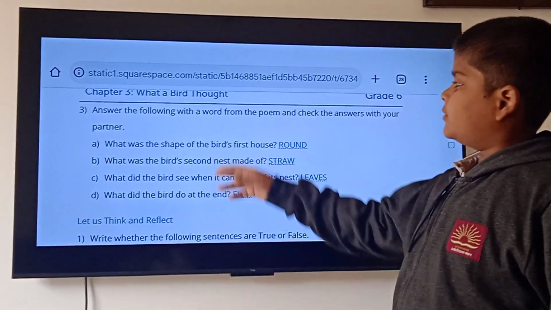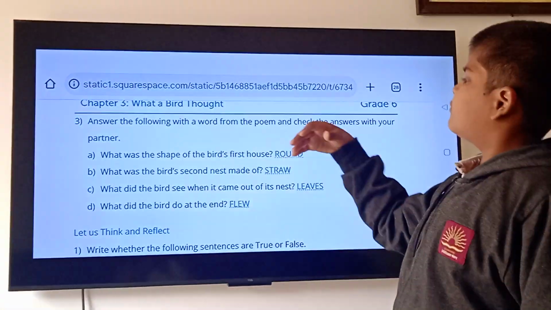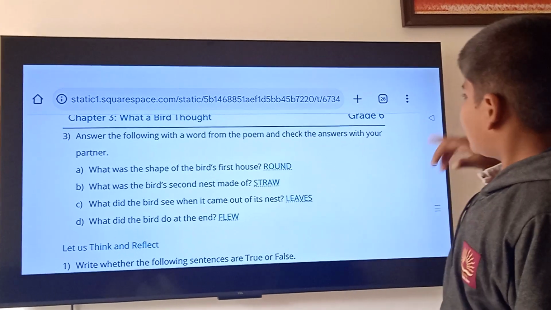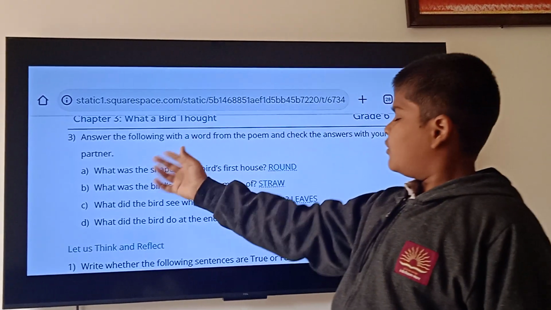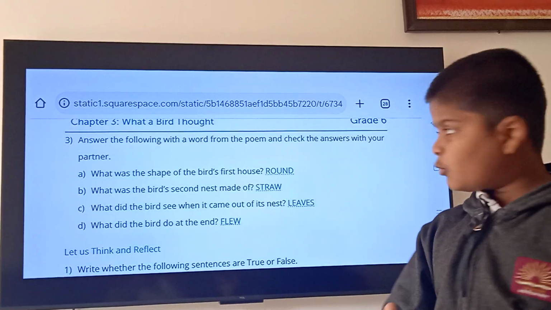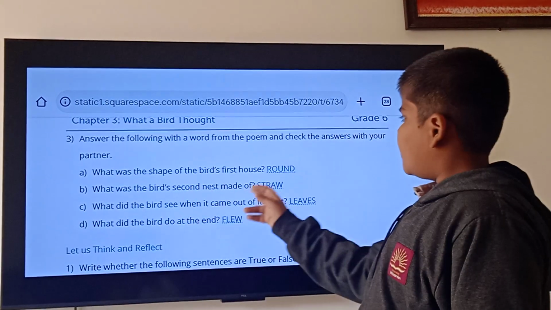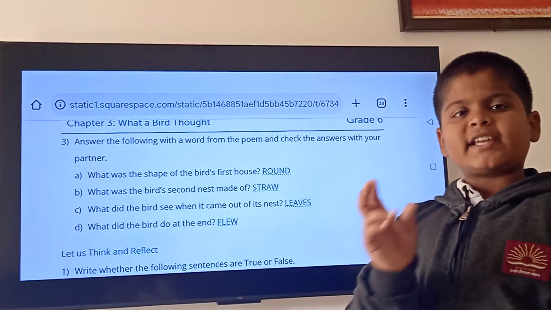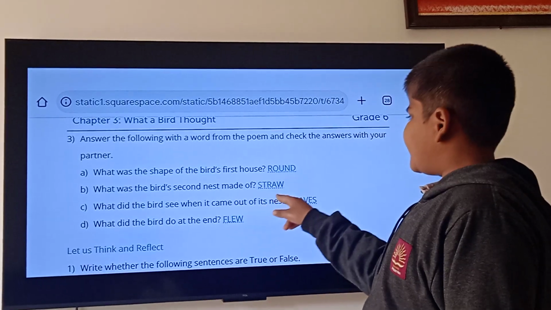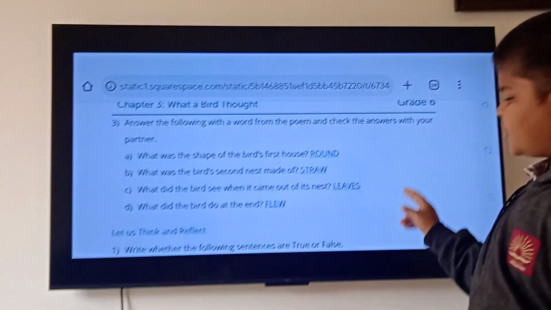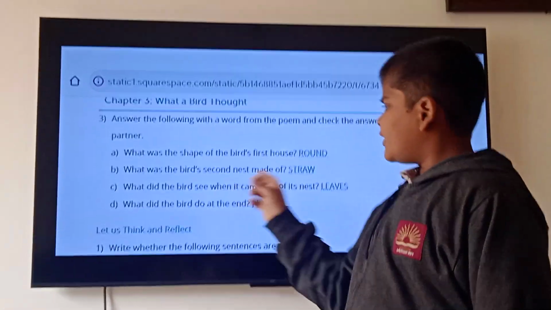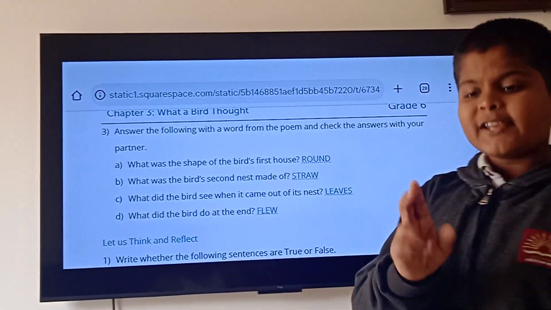Now, the third one. Answer the following with a word from the poem and check your answers with your partner. What was the shape of the first house? The first house shape was round. B. What was the bird's second nest made of? The bird's second nest was made up of straw. C. What did the bird see when it came out of its nest? Option A, the answer is leaves. D. What did the bird do at the end? Flew.